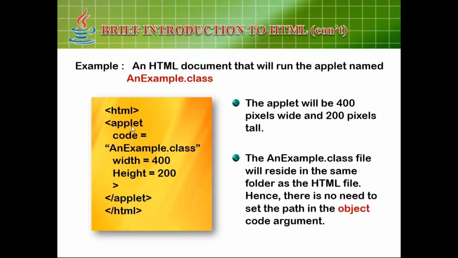You see a small code we have written here. HTML is the root tag, then applet code, the class name, the applet name dot class, followed by width and height, and close. This applet will be 400 pixels wide and 200 pixels tall. The example dot class file resides in the same folder as the HTML file, so there is no need to set the path in the object argument.